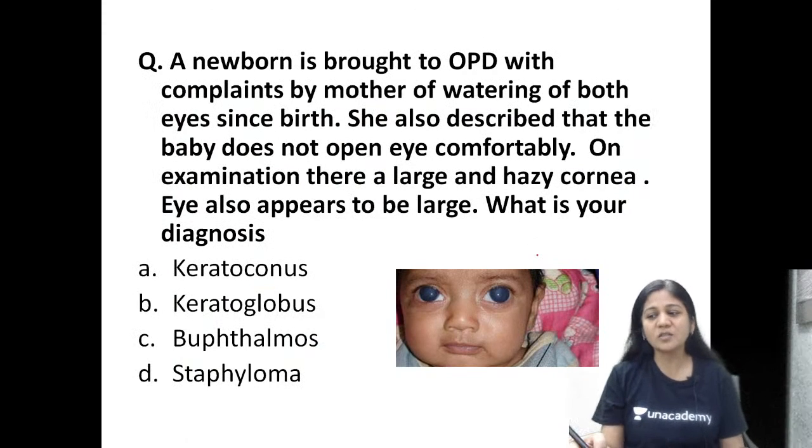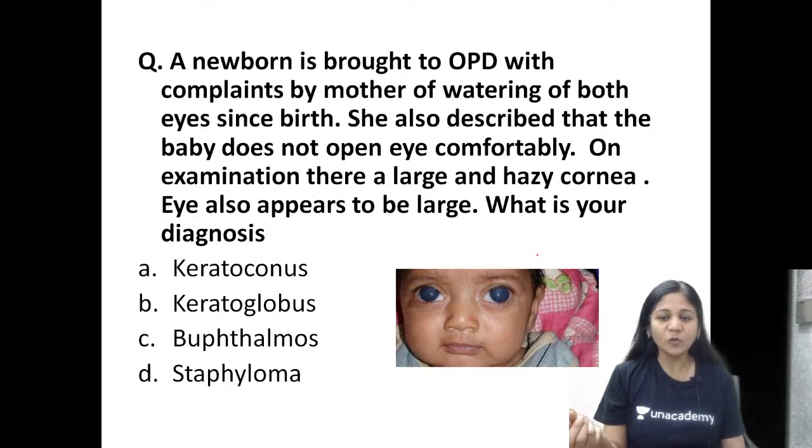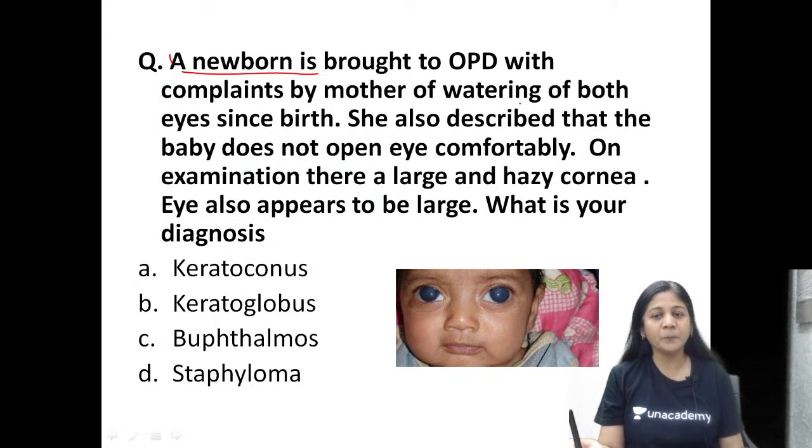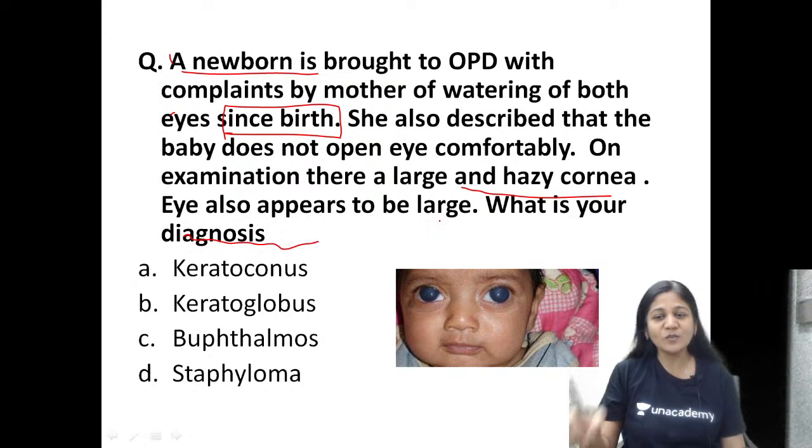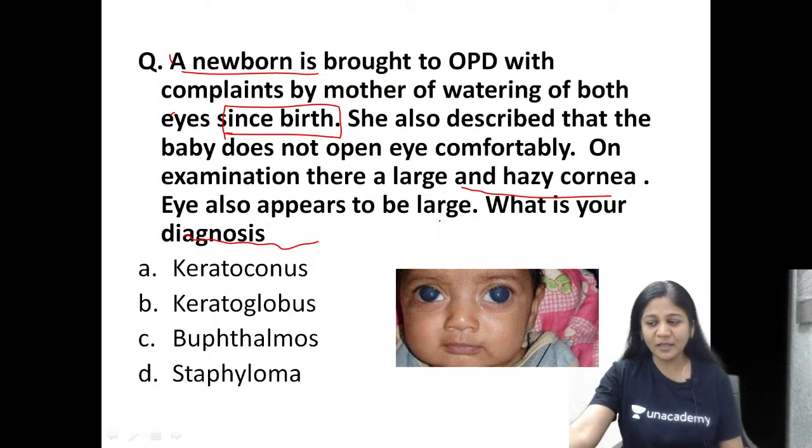Now let's move on to the next question, a clinical case scenario based question with a picture. This question says that a newborn is brought to OPD with complaints by the mother of watering in both eyes since birth. Please remember, watering since birth. She also described that the baby does not open the eye comfortably, that there is a problem in opening the eye. Now when you examine, you see that there is a large and hazy cornea. You also see that the eye is also large. So what is your diagnosis? Can anybody answer? What is the diagnosis here?